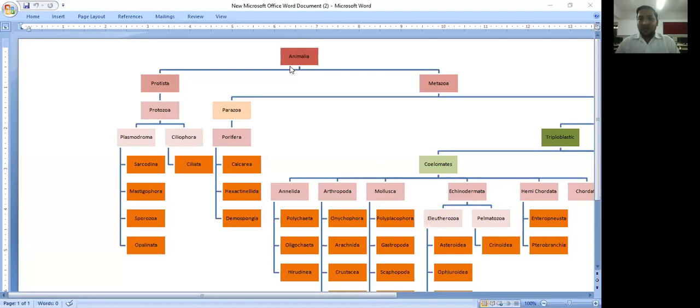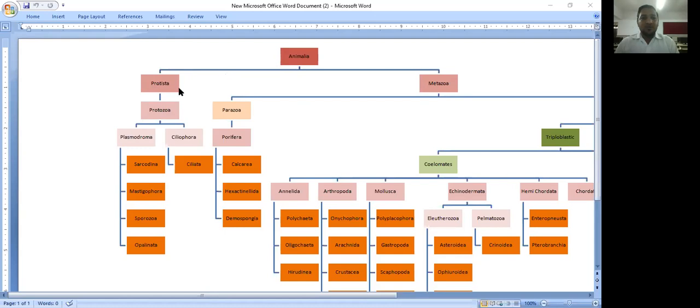Now the animal kingdom divides into two subkingdoms depending upon the characteristic of the cellular structure. If the organisms are single cellular, they are placed under the subkingdom Protista. And the organisms that are multicellular are placed under the Metazoa. The first subkingdom is Protista. Protista means primitive, single cellular organisms.